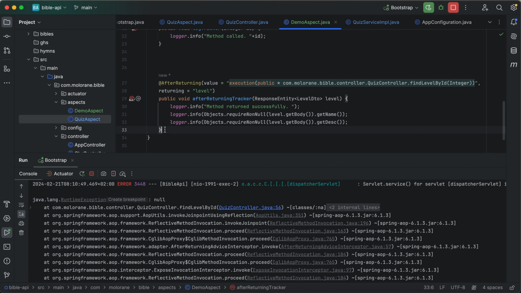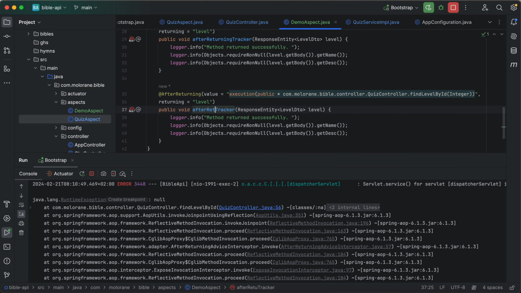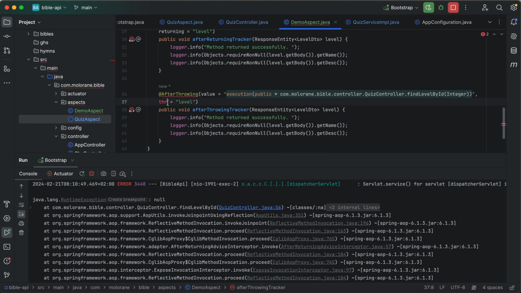So I'm just gonna also duplicate this call and say after throwing. In this case we have an attribute for the after throwing called throwing, and here we can just say exception e.